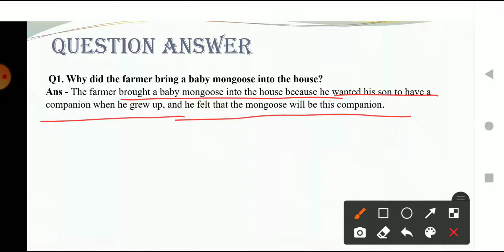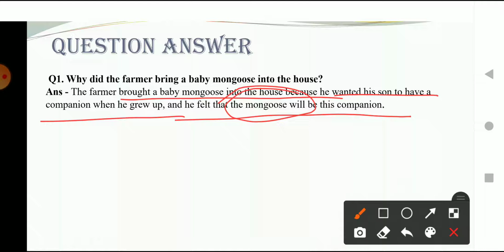Okay, so the question is, why the farmer wanted the baby to have a companion. So it was simple, because he wanted his child to have a companion, a friend with whom he can grow up. And he thought that a pet is the best choice for him to be with. So he decided to bring a pet as a companion for the child. And what was the pet that they chose? That is the mongoose. They thought that the mongoose will be the best choice for the child to have as a companion.